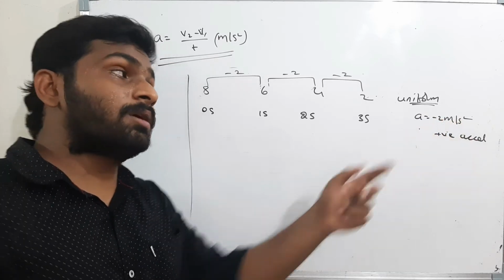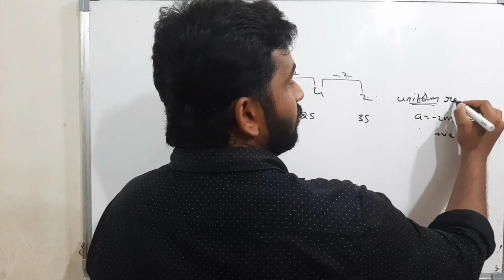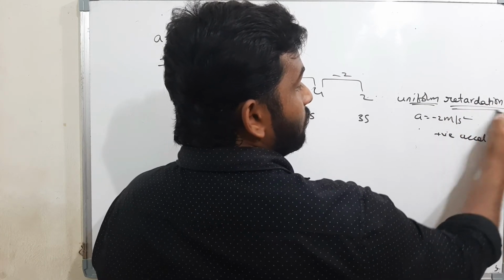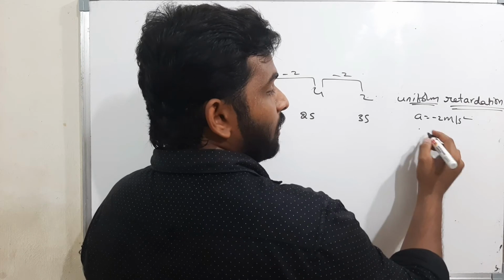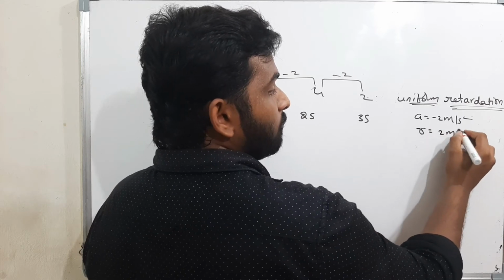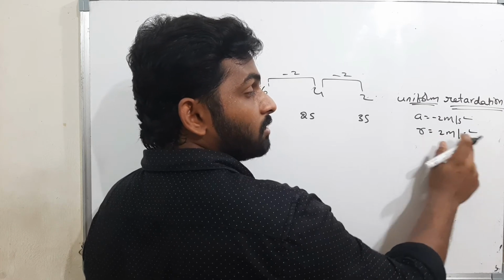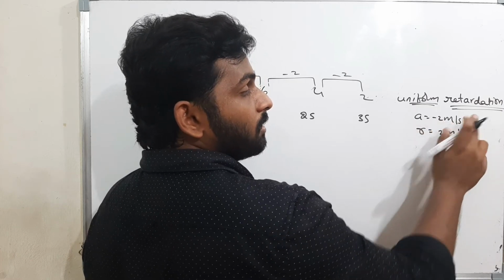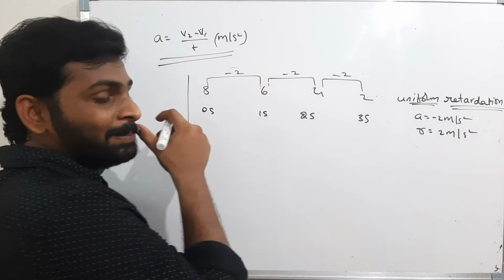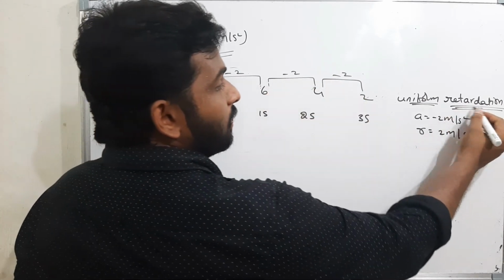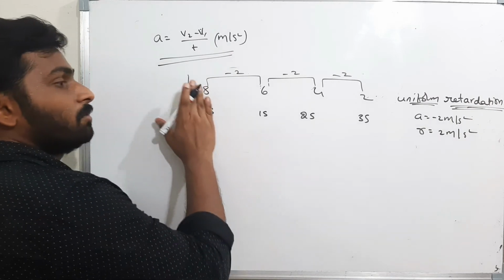Minus means it is a uniform retardation. That means I will write r is equal to 2 meter per second square, where r is retardation. r is equal to 2 meter per second square is nothing but acceleration is minus 2 meter per second square. Now tell me, is it negative or positive? Negative. Therefore, I will call it a retardation. Well and good. Now tell me this one.